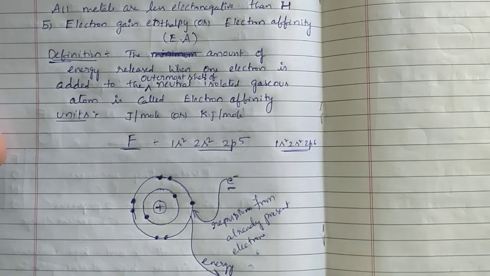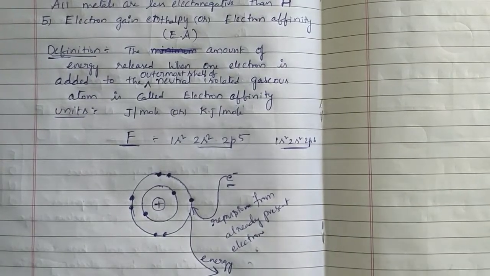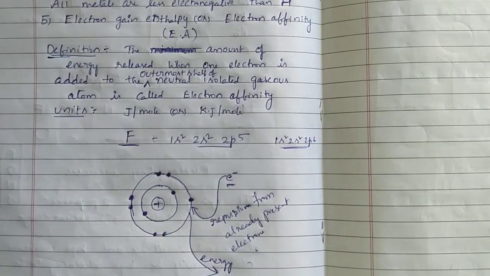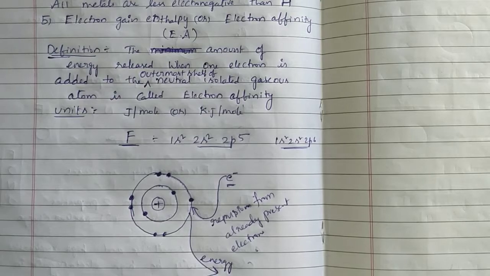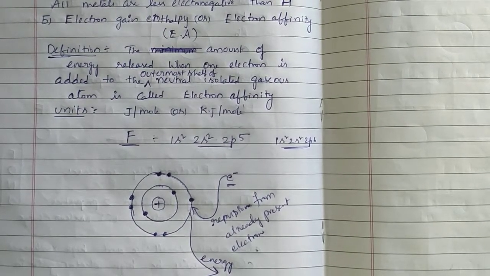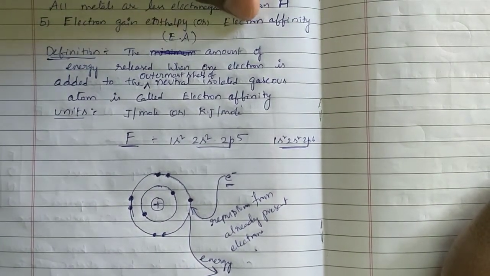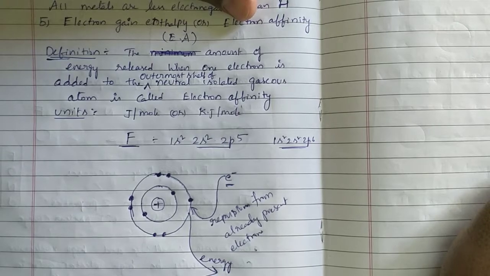Why is that atom losing energy at the time of gaining an electron? Because already present electrons will apply more repulsions on the newly coming electron.